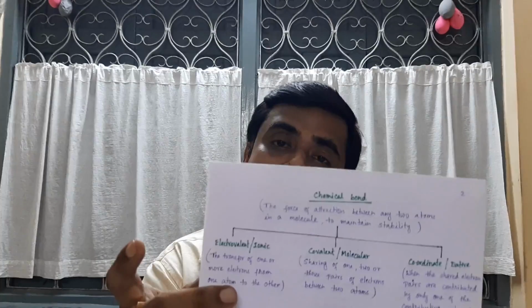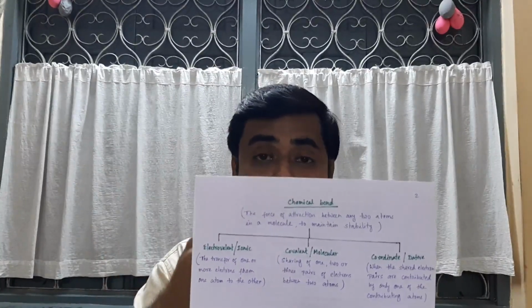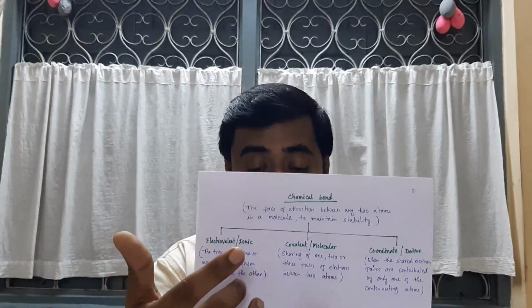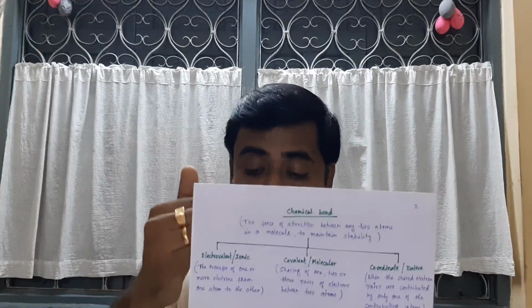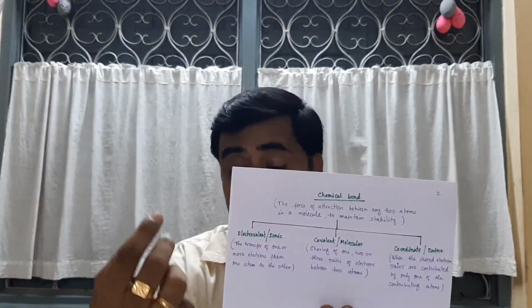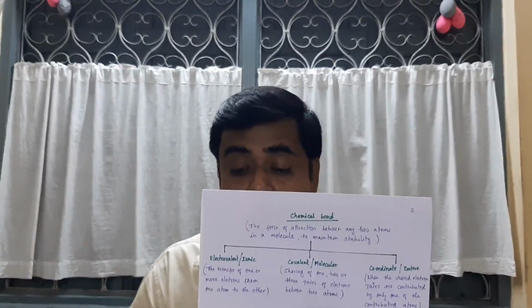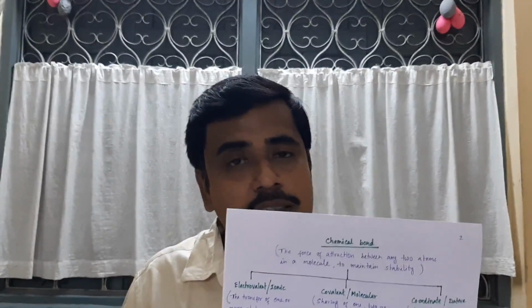First one, electrovalent or ionic: the transfer of one or more electrons from one atom to another atom. Covalent: sharing of 1, 2 or 3 electron pairs between two atoms. These two, electrovalent and covalent, you have read in class 9.